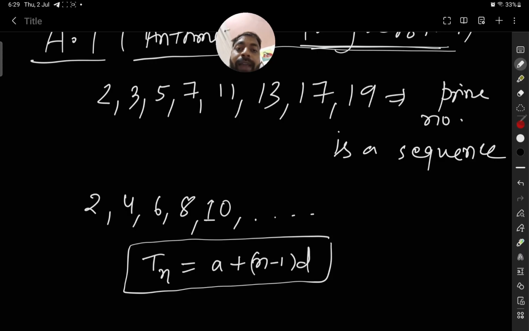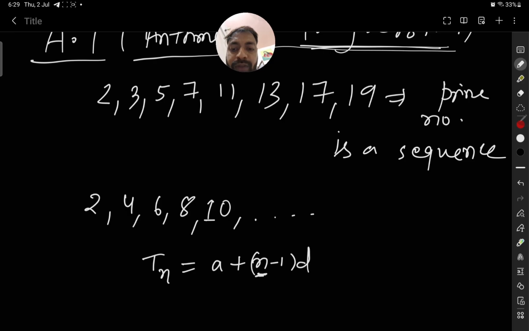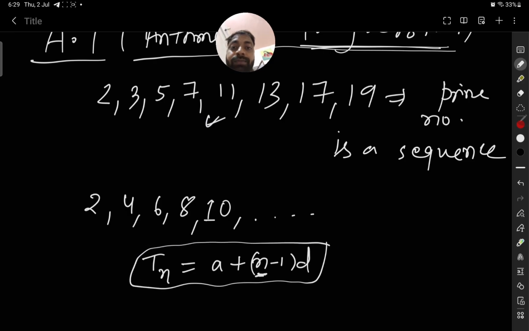If we have the first term and common difference, then with n we can have the formula. But for prime numbers, we cannot have a formula. So this is not a progression, but a progression is where we can have a mathematical formula for the nth term.